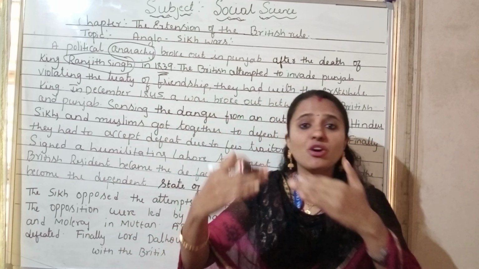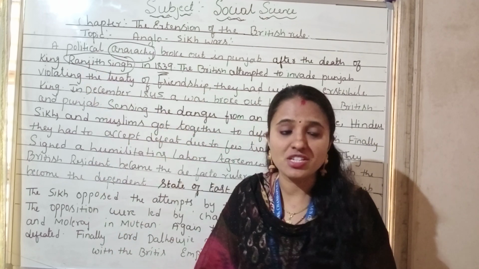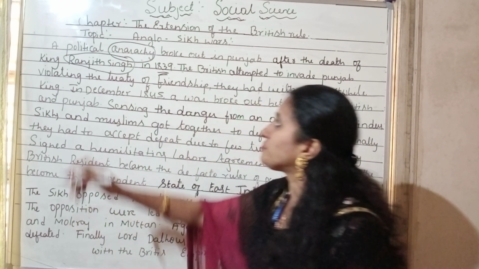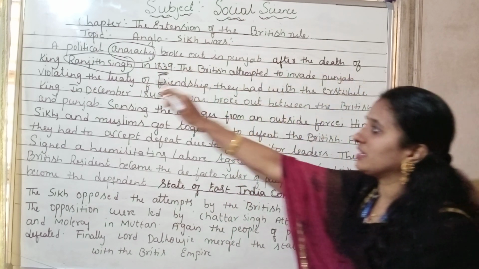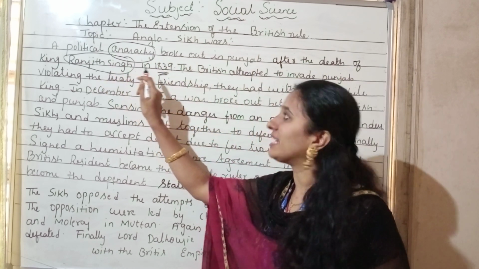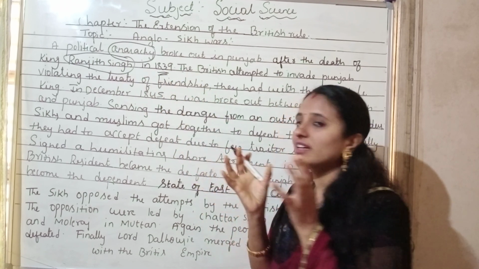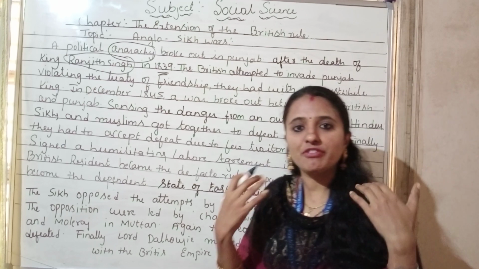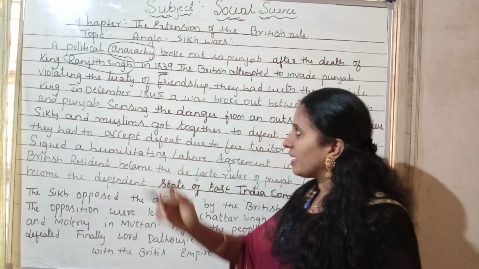Because of the absence of Ranjit Singh, everybody got the freedom to occupy the Punjab. Politically, individual persons started to take the ruling in that particular area.